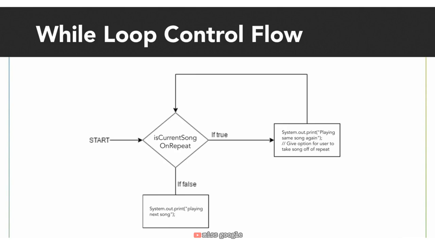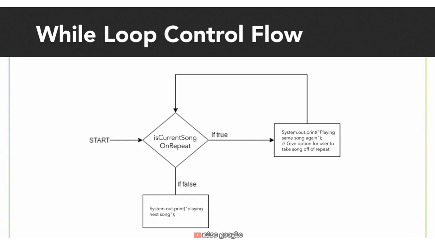Now, if is current song on repeat is never true, then playing same song again will never be printed. We'll never repeat the song. If the user never takes the song off repeat, then the condition will always be true, and playing same song again will be continuously printed. That's why we call it a while loop. While the condition is true, keep running these given statements. Now that's a while loop.